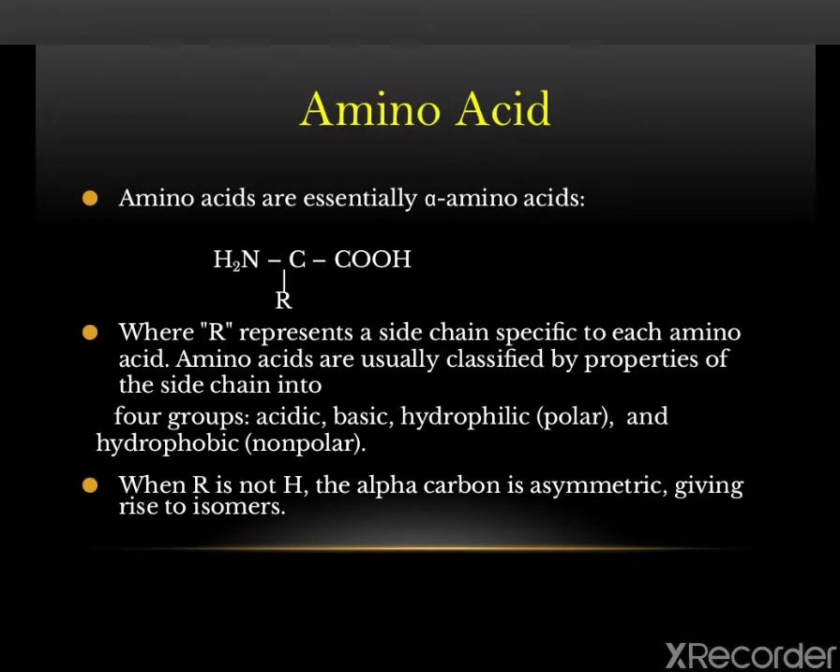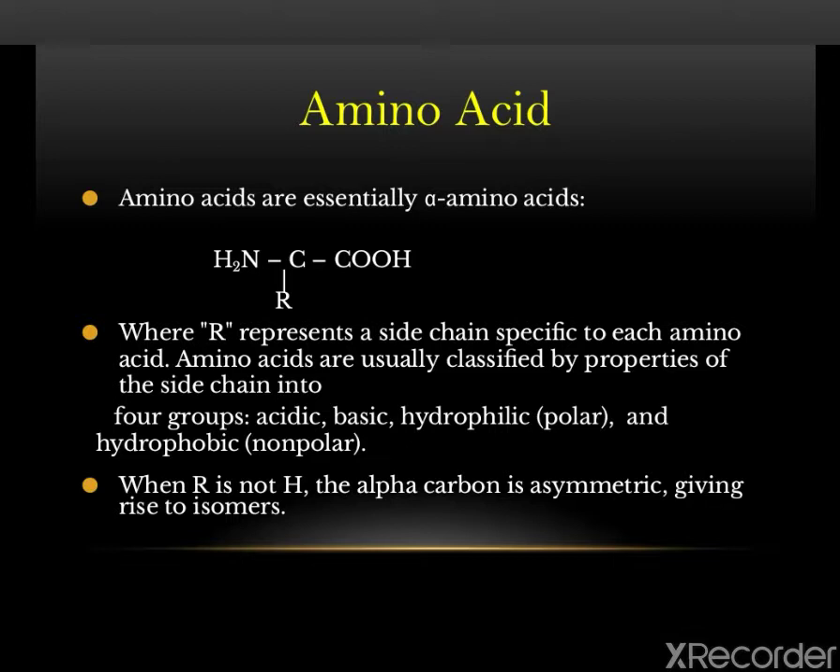Basically, what are amino acids? Amino acids are compounds containing one or more amino groups and one or more carboxylic groups in the same molecule. They are usually classified into alpha, beta, gamma, etc. according to the relative position of the two functional groups. This is the general structure of an amino acid, where R represents a side chain specific to each amino acid.